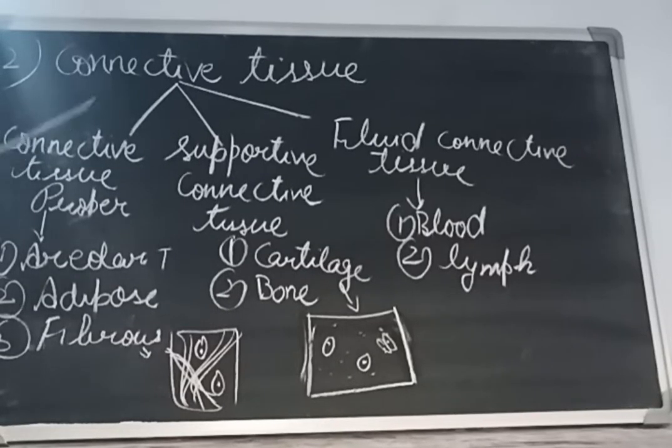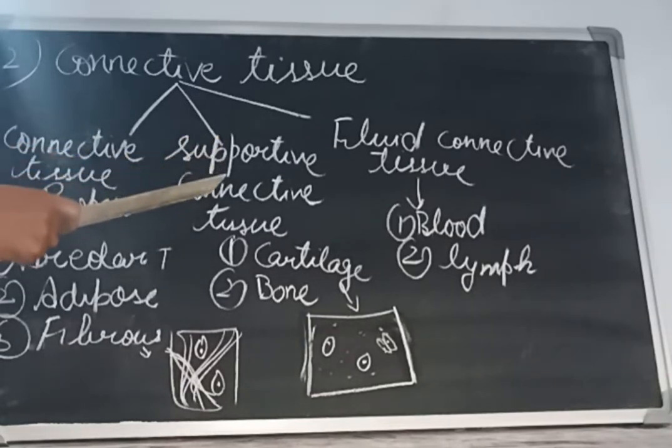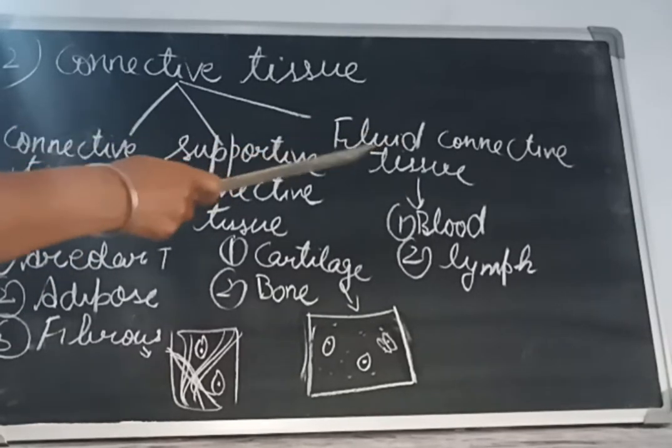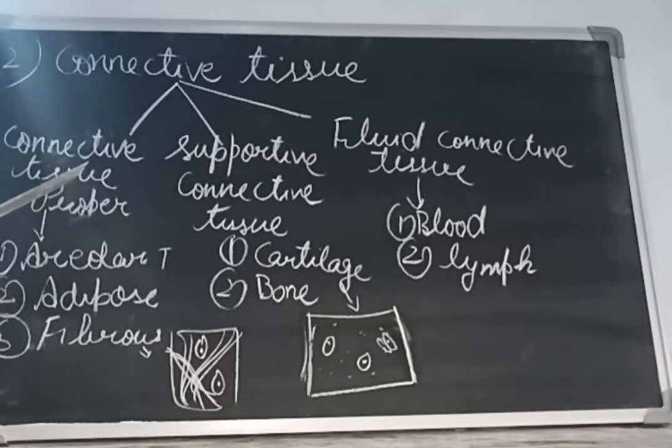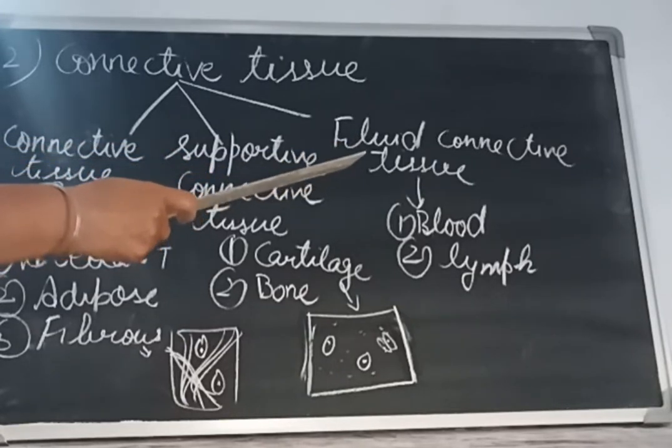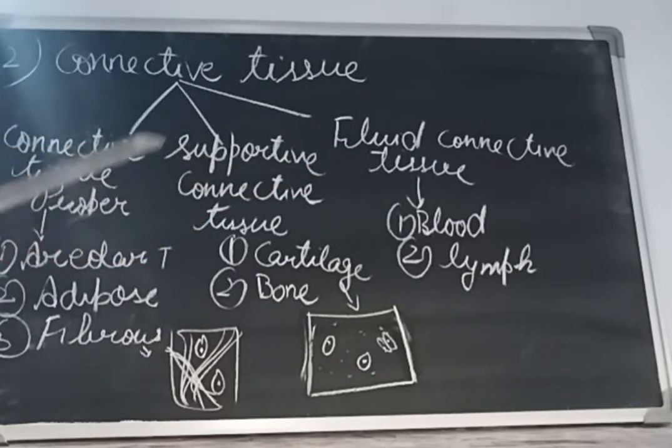Now this connective tissue is referred to as of three types. One is connective tissue proper, second is supportive connective tissue, third is fluid connective tissue. Connective tissue proper helps in the packing and binding of the organs, and supportive tissue, as the name says, provides support. And third is fluid, which helps to transfer things because it flows inside the body.